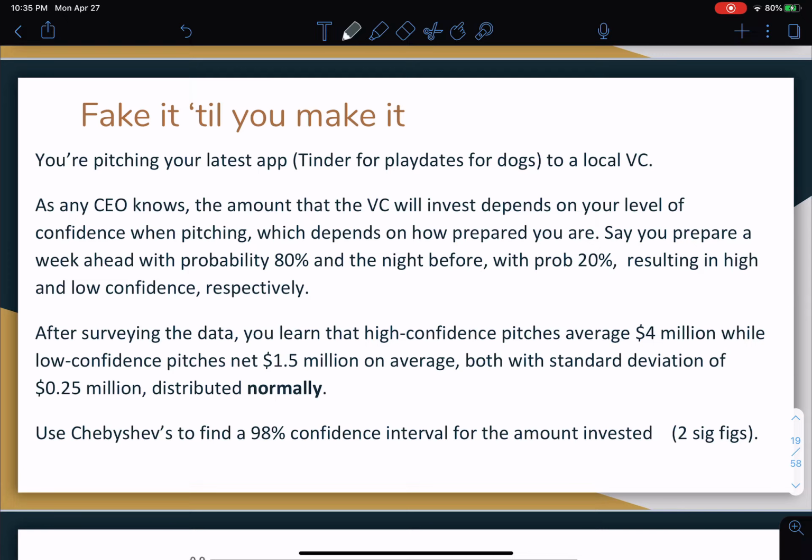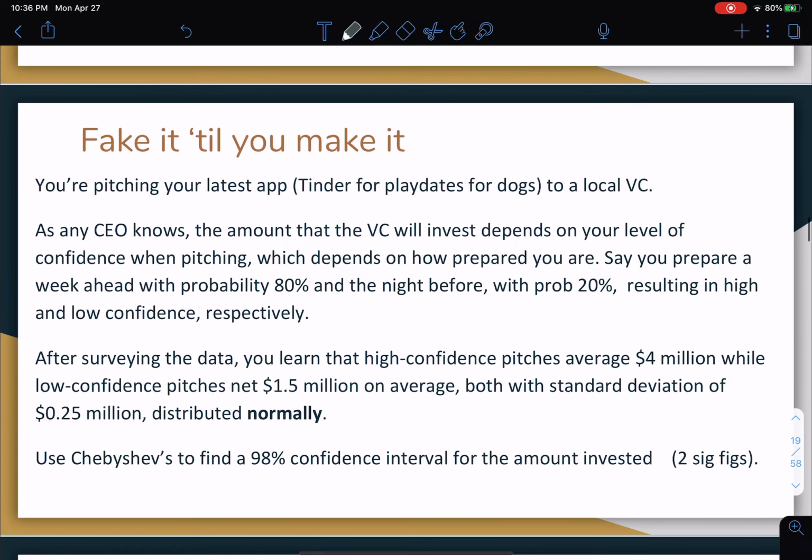After surveying the data, you learn that high confidence pitches average $4 million, while low confidence pitches net $1.5 million on average. Well, that's quite a bit for low confidence. Both have a standard deviation of $0.25 million and are distributed normally. Use Chebyshev to find a 98% confidence interval for the amount invested. Let's leave out the two significant figures part.